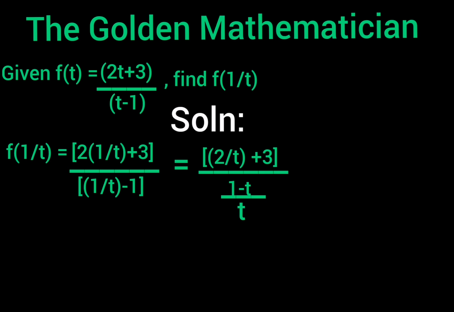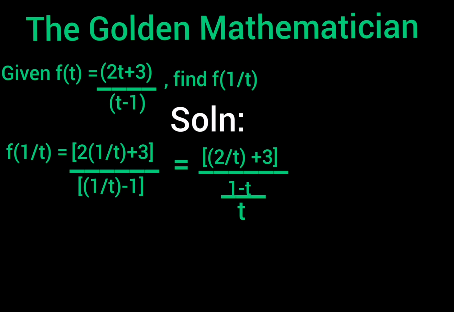I just hope it is really clear enough. I just assumed that, okay, for anybody to want to know more about functions, you should be very good with your lowest common multiple. With that being said and done, the new equation we have at hand is 2 over t plus 3. That's our new numerator, whilst our new denominator is 1 minus t all divided by t. Are we together?